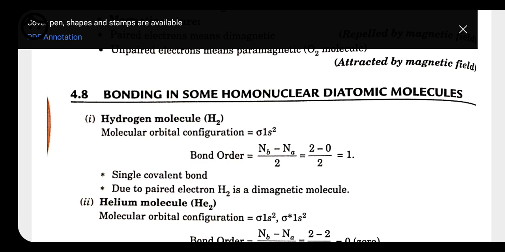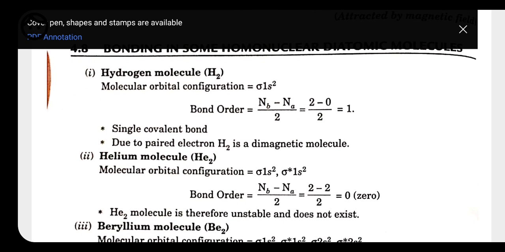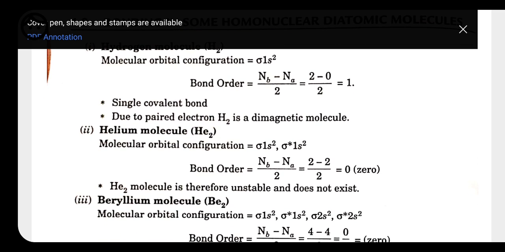Now for helium, the atomic number of helium is 2, and here we have 2 helium atoms, so 4 electrons. The electronic configuration would be sigma 1s2 and sigma star 1s2. Sigma represents bonding and sigma star represents anti-bonding. When we calculate the bond order, for bonding we have 2, and for anti-bonding we also have 2. So 2 minus 2 is equal to 0, and 0 upon 2 is also 0. That's why the He2 molecule does not form. The bond order of this one is 0.